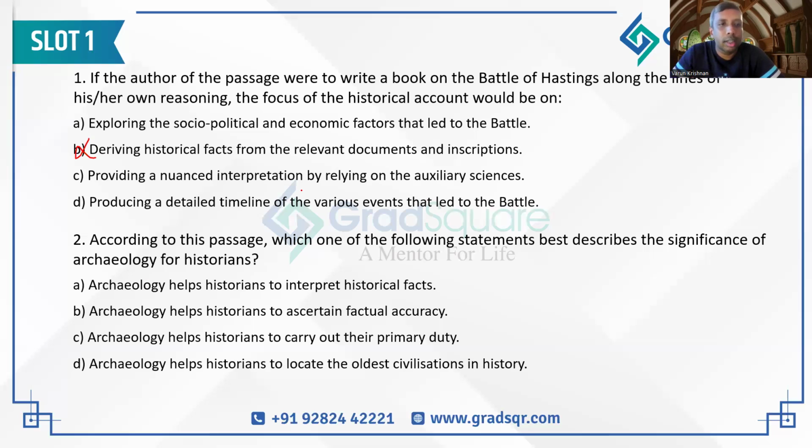Then option D says producing a detailed timeline of the various events that led to the battle. Again, showing a detailed timeline of what happened after what is facts that we have already gotten, and the author will disagree with this. Presenting facts is not writing history. So D is not the answer. Now, when we are confused between two options, the best thing to do is go back to the passage and see which of these has evidence inside it. So we know that the question is about the Battle of Hastings. Let's read that part of the passage in which the Battle of Hastings has been talked about.